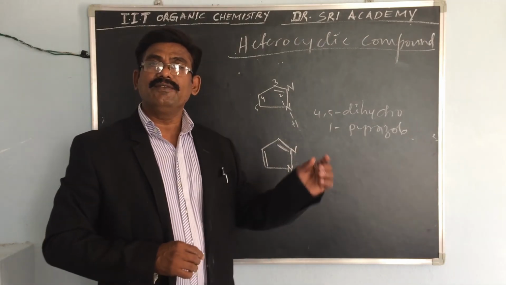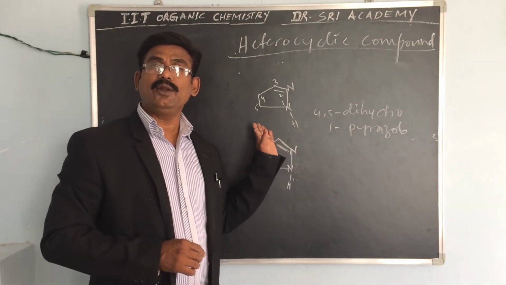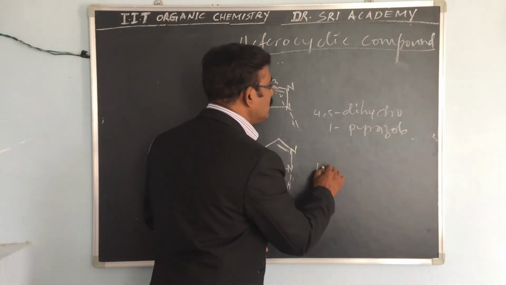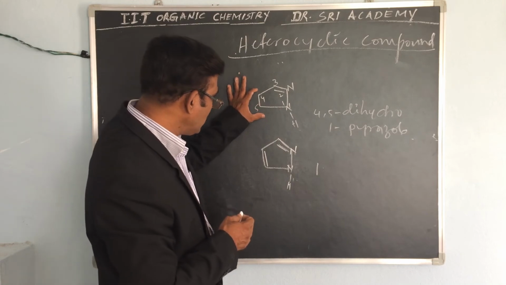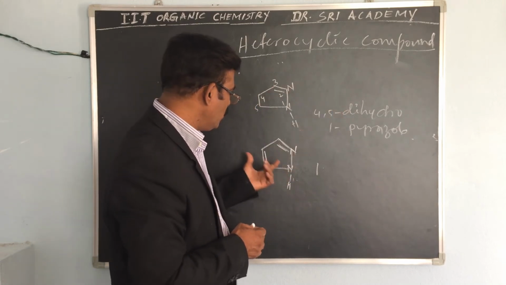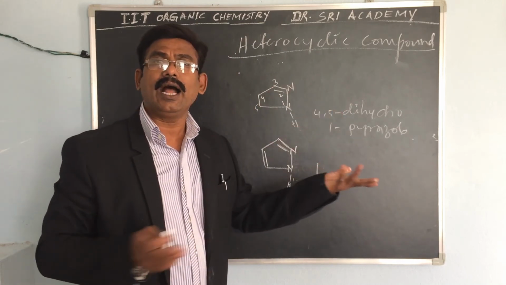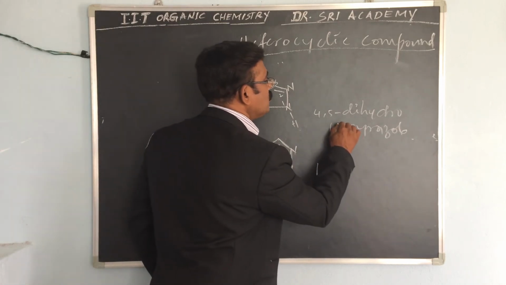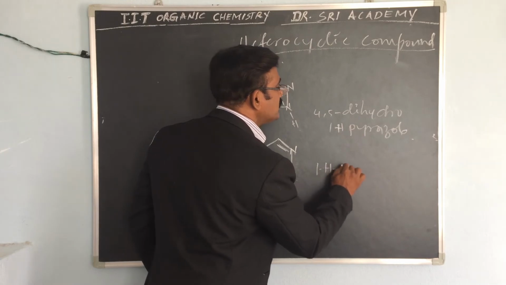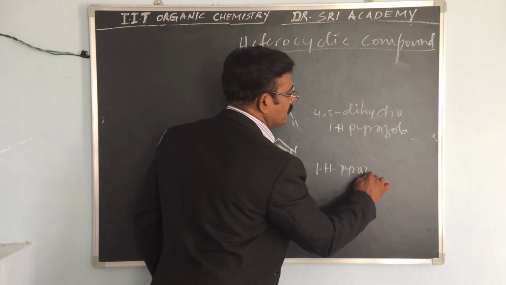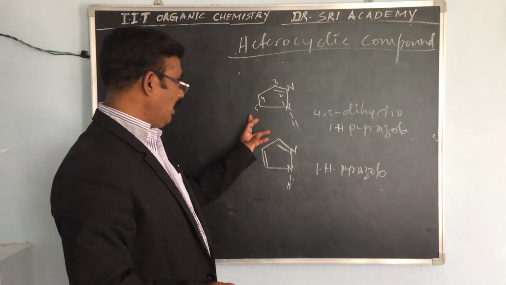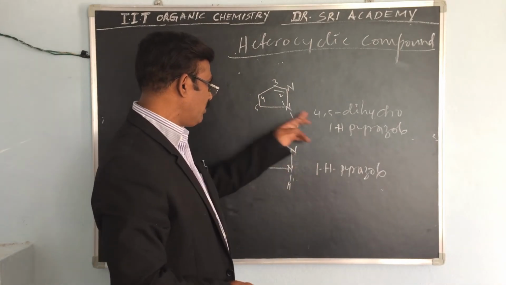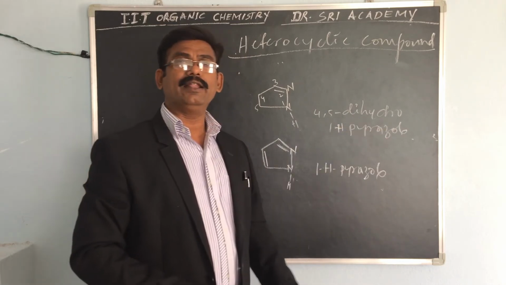So simply we can say 1H pyrazole, there are no hydrogens here. If hydrogens are there, this is the 4,5-dihydro. Here the double bond is there, there are no hydrogens, so we can say simply 1H pyrazole. If there is no double bond, simply 1H pyrazole. If the double bond is there, 1H pyrazole. If there is no double bond, 4,5-dihydro pyrazoles.